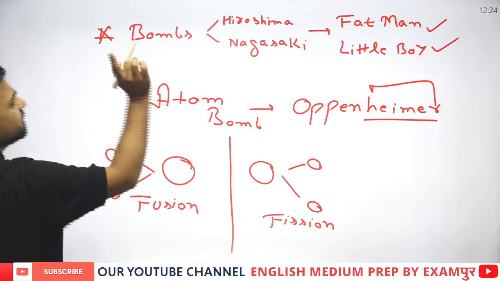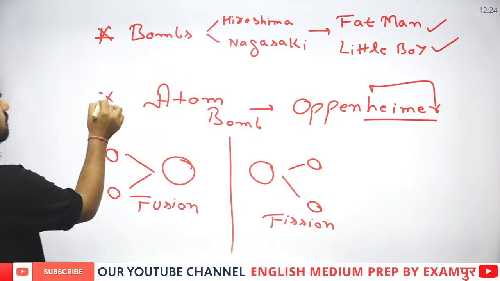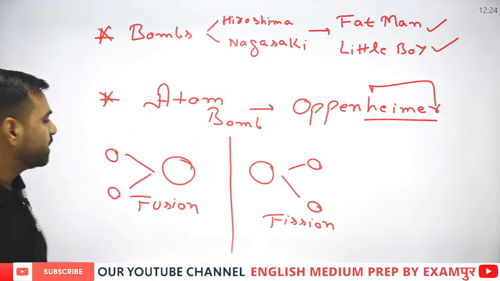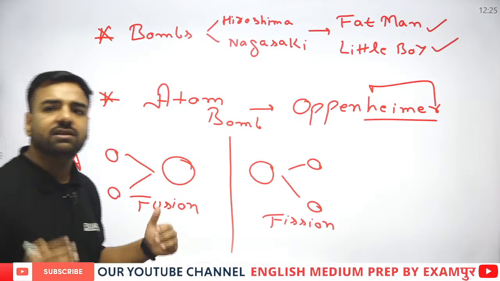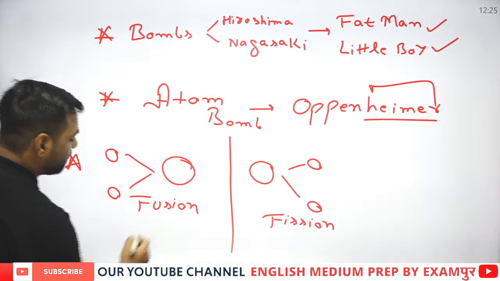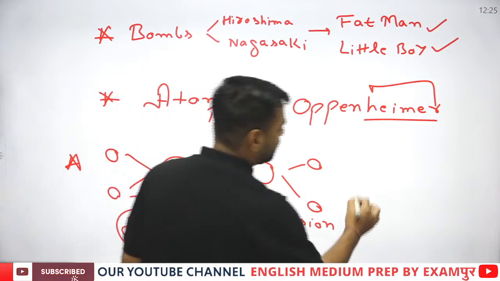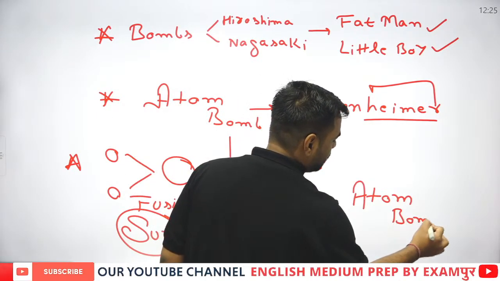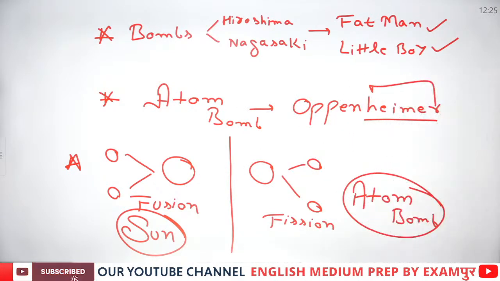So yes, please remember these are the important points. For the bombs, there were two names, Fat Man and Little Boy. And the question was, who is the one who discovered the atom bomb? He was Oppenheimer. Then if I talk about the fusion and fission processes, in Hindi we say it Nabikya sunline and Nabikya Vikandan. If I talk about fusion, you can take the example of the sun or hydrogen bomb. If I talk about fission, you can take the example of the atom bomb. All these things are very important, do not forget. So yes, okay, next.